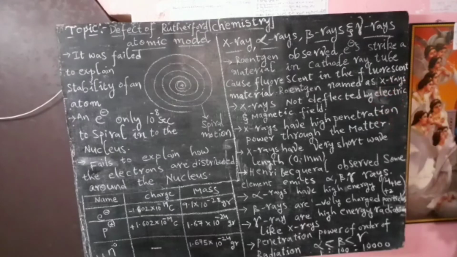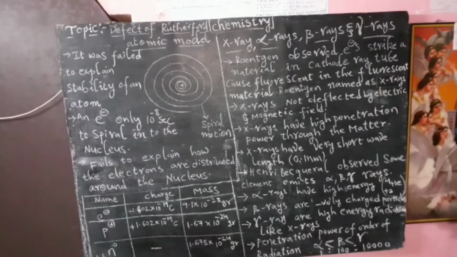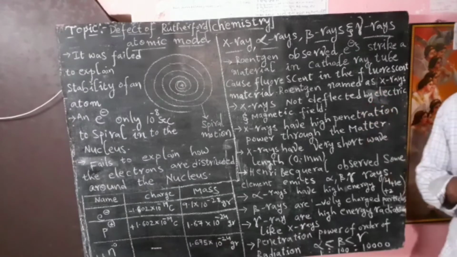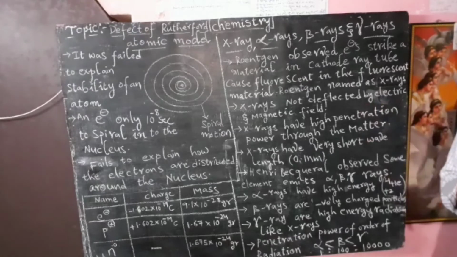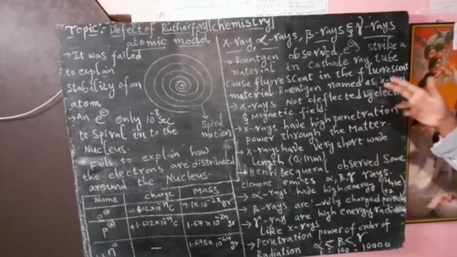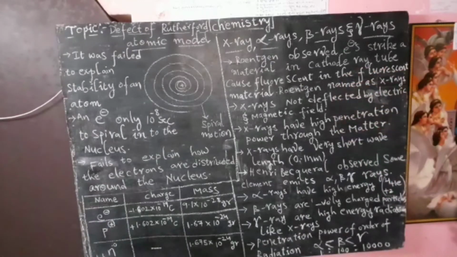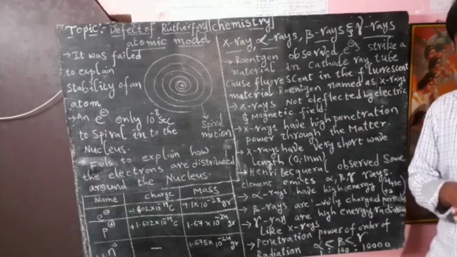In a magnetic field, one north pole and one south pole are there. These X-rays are not deflected, that means their path is not deflected by this electric and magnetic field.